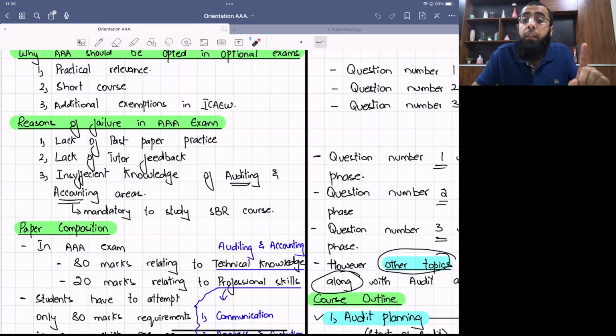So the first reason is lack of past paper practice. Students go into the exam with overconfidence that we will be able to do it. But when you talk about auditing, it is all about practice and making sure that your answers are impressive and up to the examiner's standard. So, lack of past paper practice and lack of tutor feedback. These are the primary two reasons for failure in Advanced Audit and Assurance.